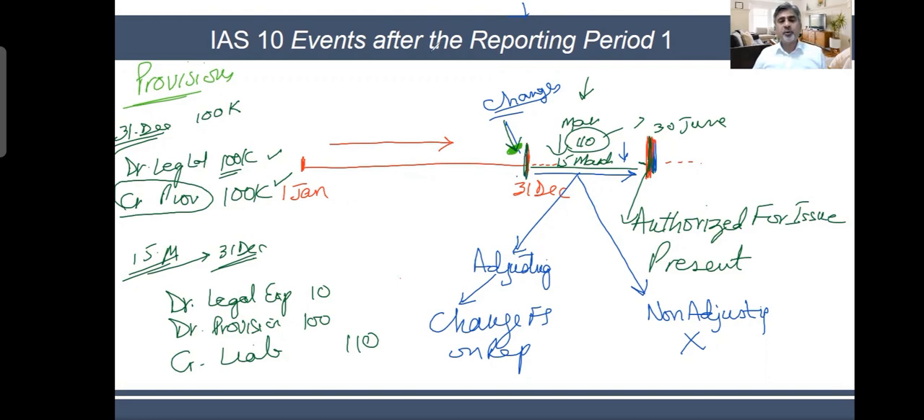So now what you do is, from your books, you remove the provision. Whatever you credited before, you debit it now. So provisions are removed. And instead of provision, you record a liability of 110,000. That's now a more certain thing.